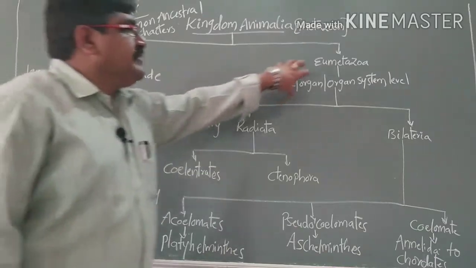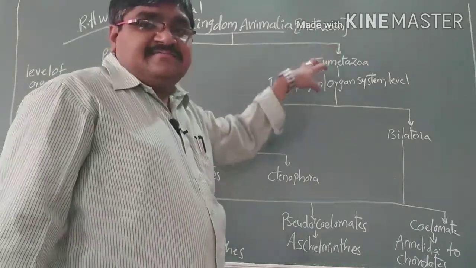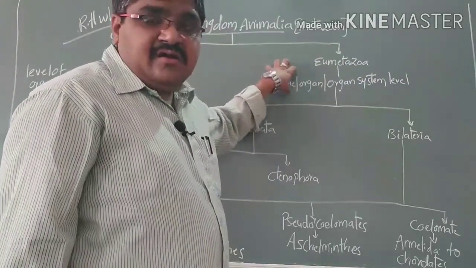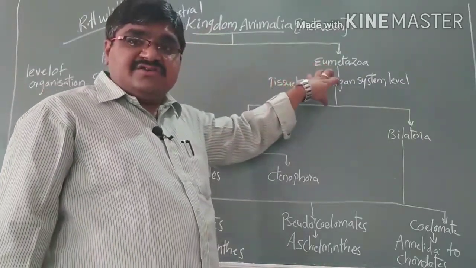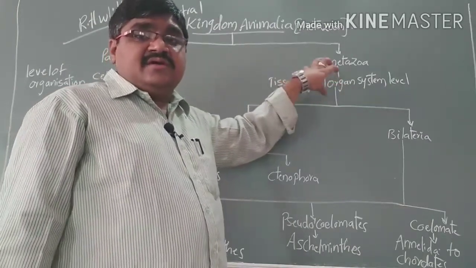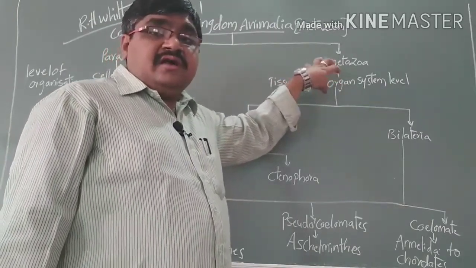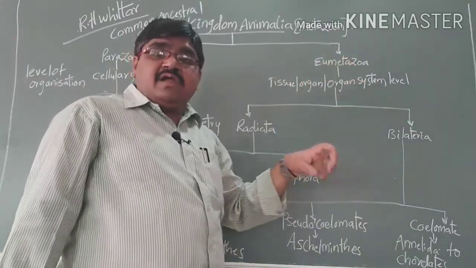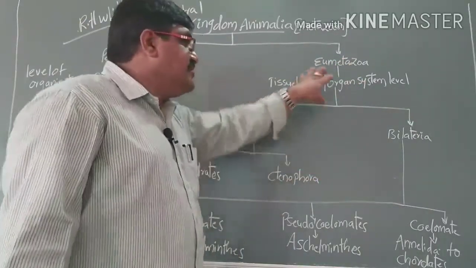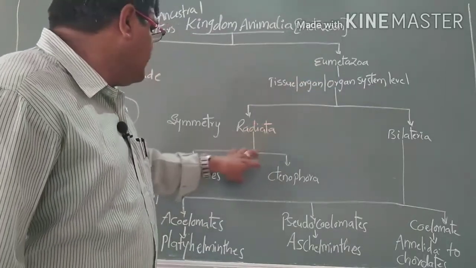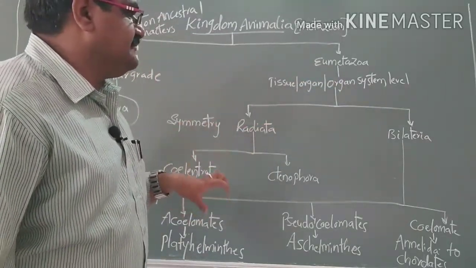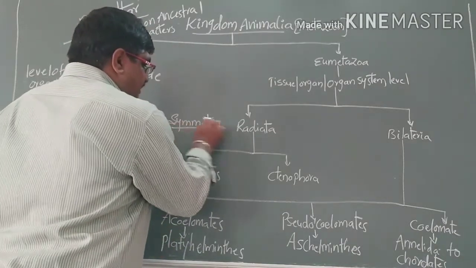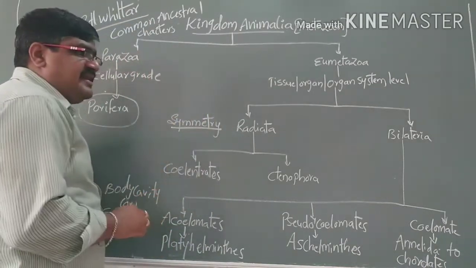And eumetazoans are classified based on the presence of a tissue grade of organization, organ grade of organization and also organ system grade of organization. Here the eumetazoans are classified into two types, based on the presence of symmetry.